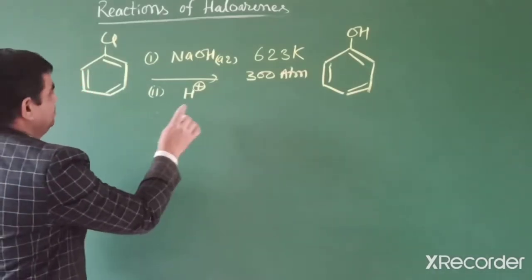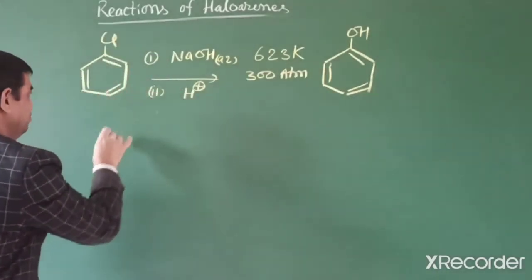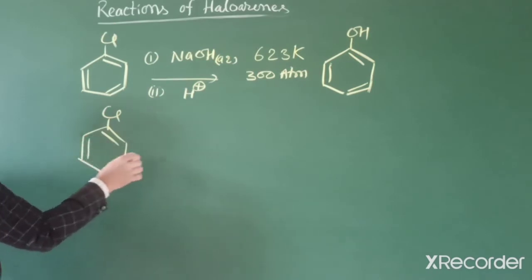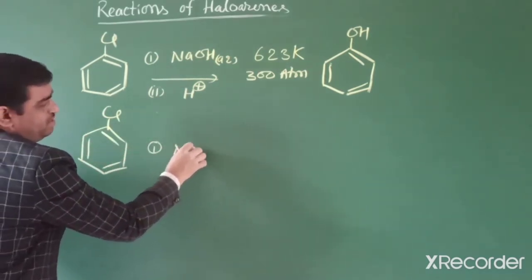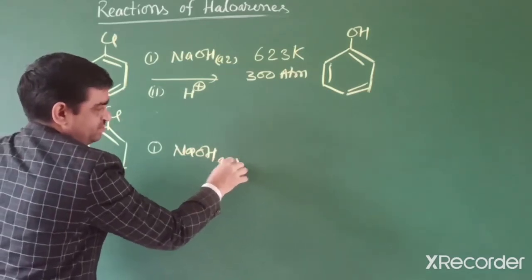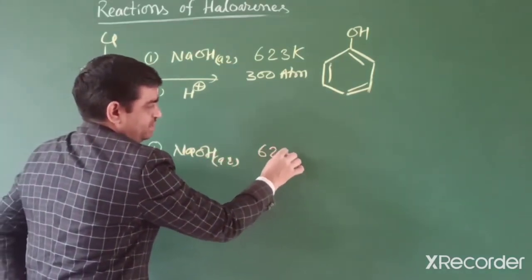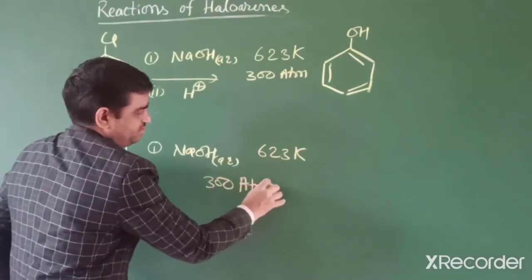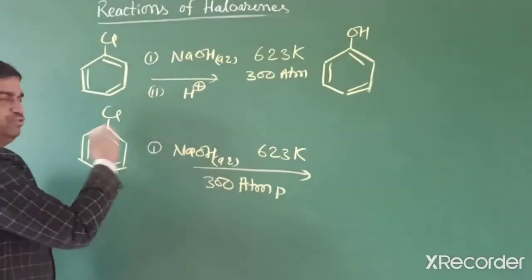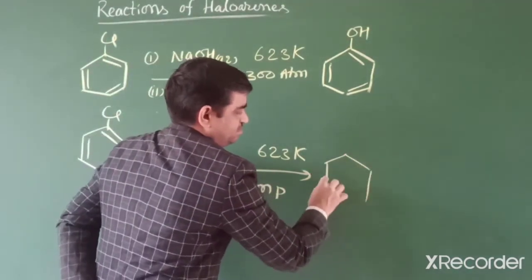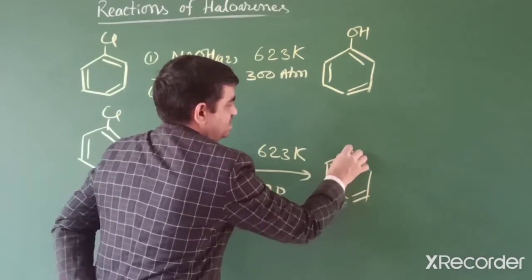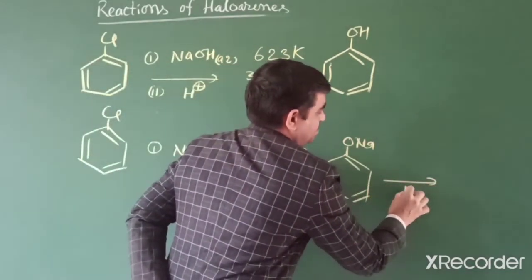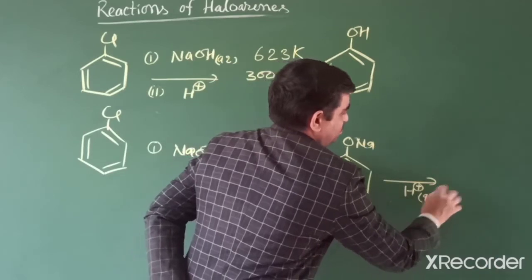Or we can write it this way: chlorobenzene reacts with aqueous sodium hydroxide at 623 Kelvin and 300 atmospheric pressure, this bond dissociates, and we get sodium phenoxide, ONa. After acidification, in acidic medium, we get the product phenol.